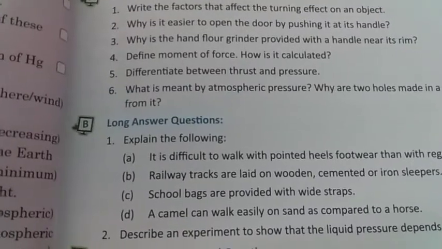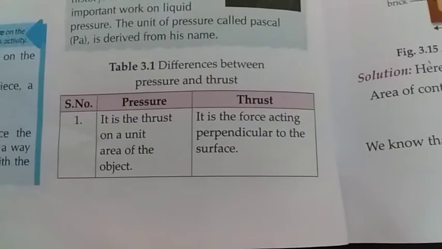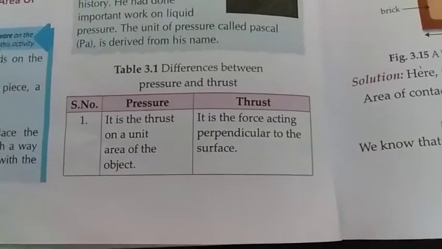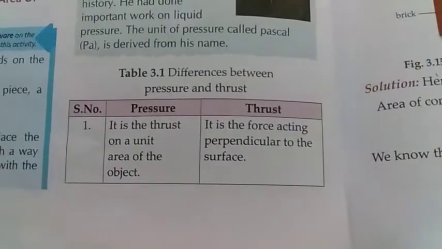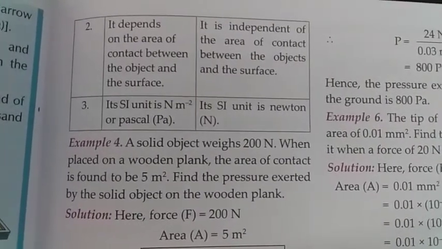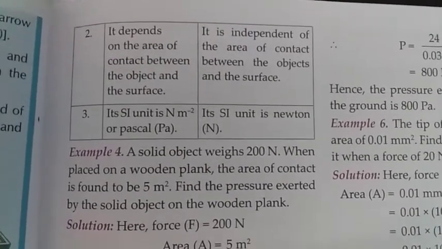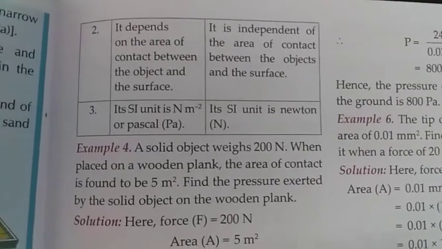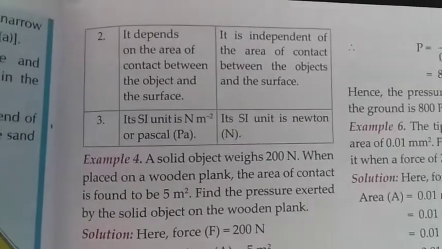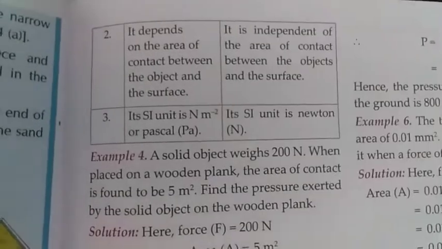Now next is differentiate between thrust and pressure. Now differences between pressure and thrust. Pressure is the thrust on a unit area of the object and thrust is the force acting perpendicular to the surface. Pressure depends on the area of contact between the object and the surface, and thrust is independent of the area of contact between the object and the surface. SI unit of pressure is Newton per meter square or Pascal, and the SI unit of thrust is Newton.